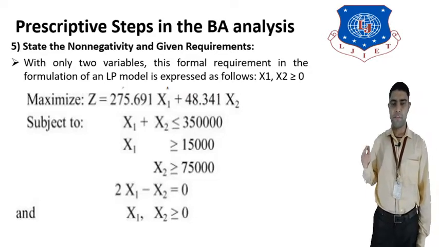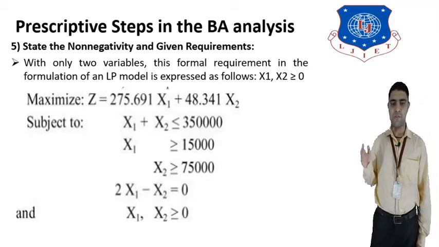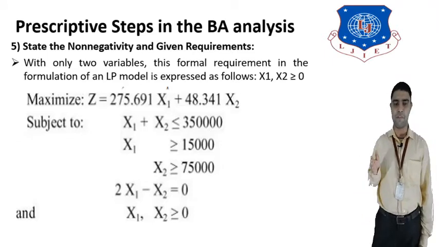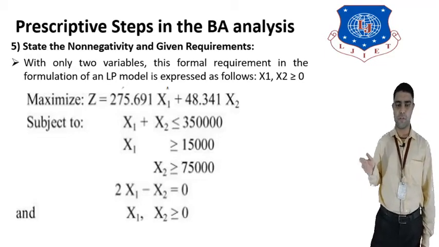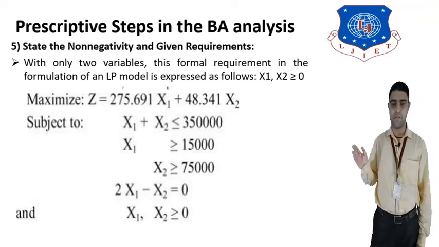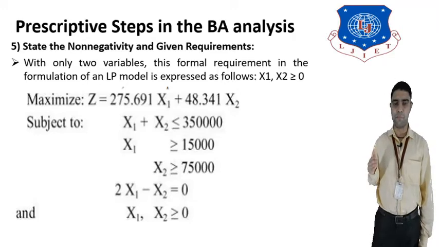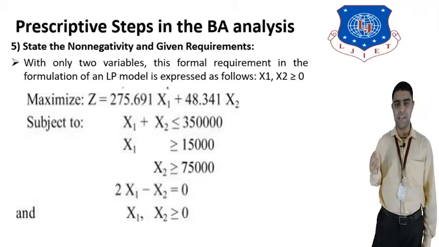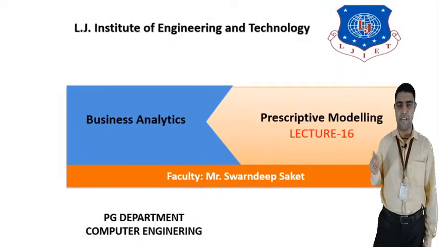Maximize 275.691 X1 plus 48.34 X2, subject to X1 plus X2 is less than or equal to 350,000, X1 is greater than or equal to 15,000, X2 is greater than or equal to 75,000, 2x1 minus x2 is equal to 0, and x1 and x2 are greater than or equal to 0. So this is an example of linear programming which we can solve using prescriptive analytics in business analysis. So this is about the prescriptive analytics steps.